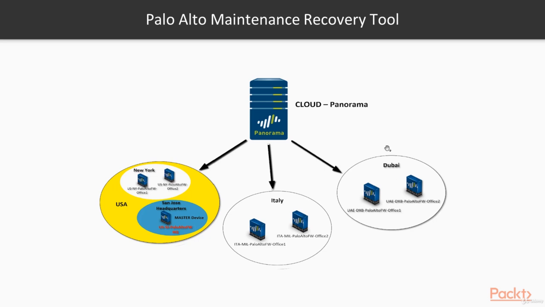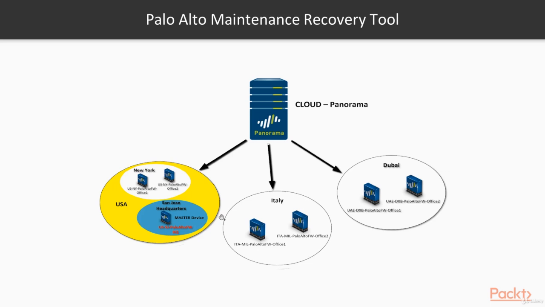And finally, in the United Arab Emirates, we have our Dubai location, and we have 2 offices in Dubai with 1 firewall in each office. And we want to make sure that if we make a change here, we have the same consistency across all the other Palo Altos. You don't want to log into every single Palo Alto and make a simple config change, right? So you want to make sure that by just committing it on a central appliance, you can have consistency across the board. So if you make an address object, it's going to have the same address object everywhere in your organization. So all the Palo Altos will have the same address object configured.